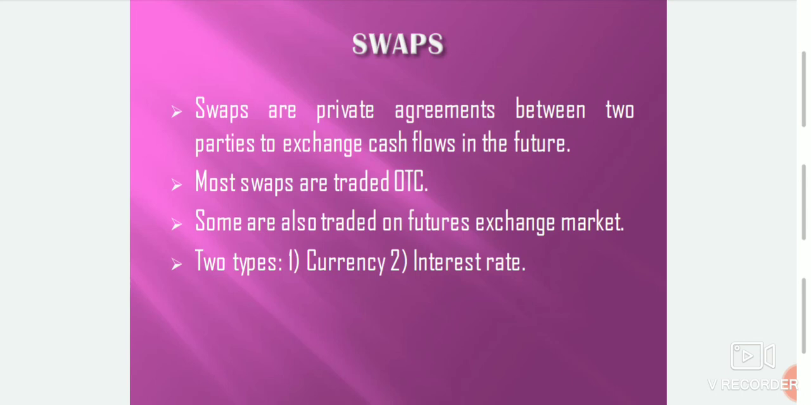There are two types. The first one, currency swap. Currency swaps entail swapping both principal and interest between the parties, with the cash flows in one direction being in a different currency than those in the opposite direction. Interest rate swaps involve swapping only the interest related cash flows between the parties in the same currency.